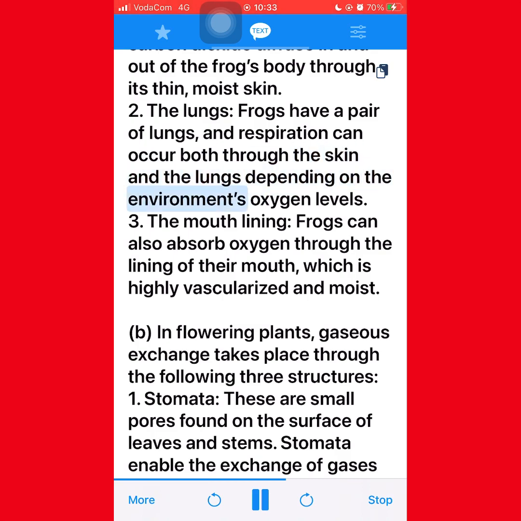2. The lungs. Frogs have a pair of lungs, and respiration can occur both through the skin and the lungs depending on the environment's oxygen levels. 3. The mouth lining. Frogs can also absorb oxygen through the lining of their mouth, which is highly vascularized and moist. B. In flowering plants, gaseous exchange takes place through the following 3 structures.